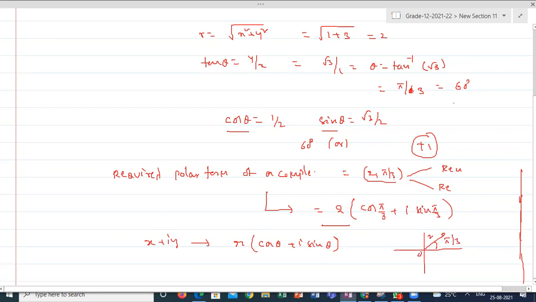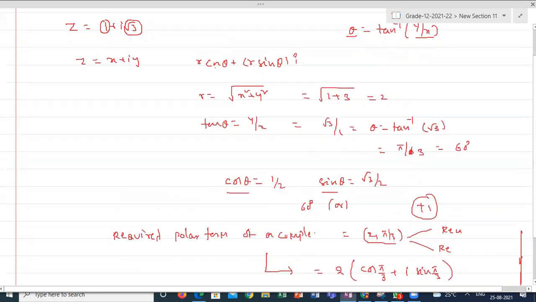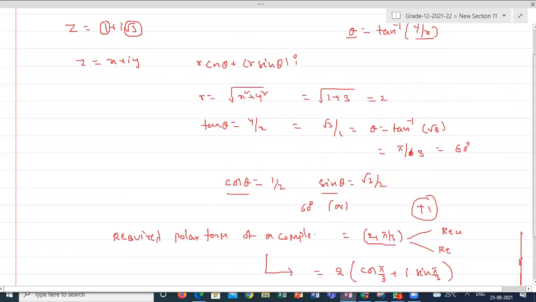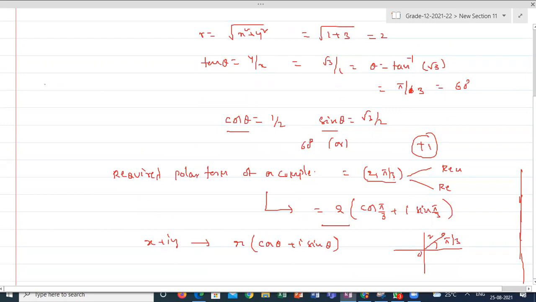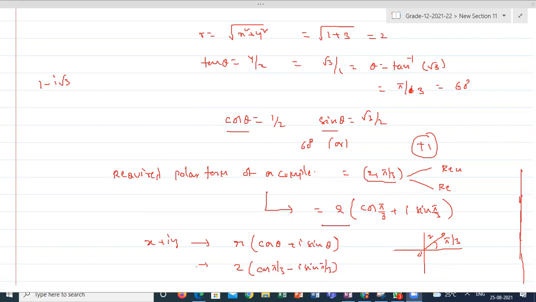Suppose I take 1 minus I root 3. What is the answer? Then I will get 2 into cos pi by 3 minus I sin pi by 3. Is it right or wrong? It's wrong.